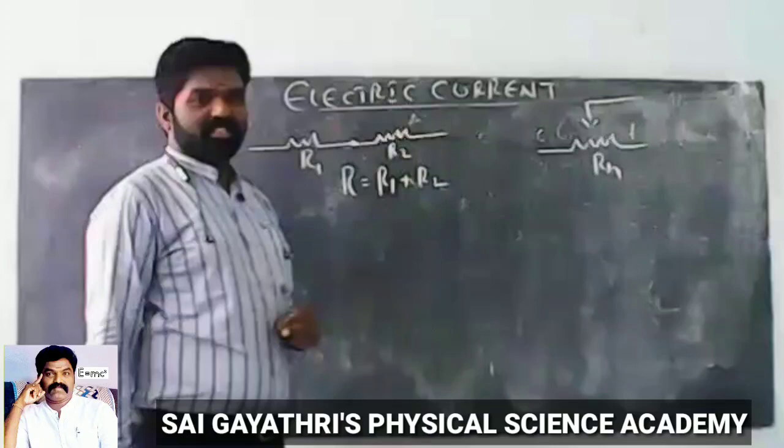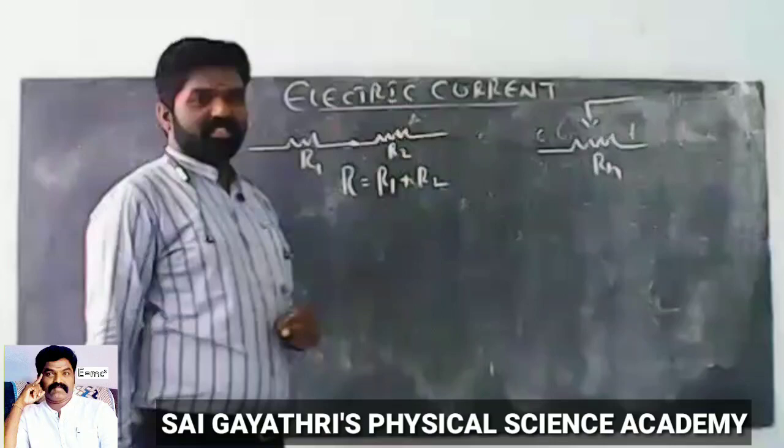As per Ohm's law, V equals IR, then V1 equals I1 R1, V2 equals I2 R2, product of current and resistance. Right?